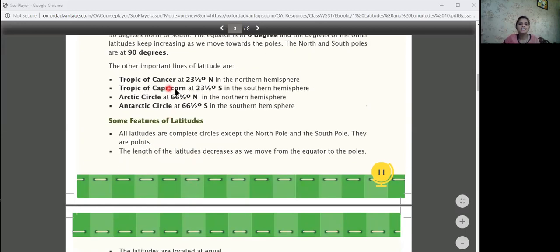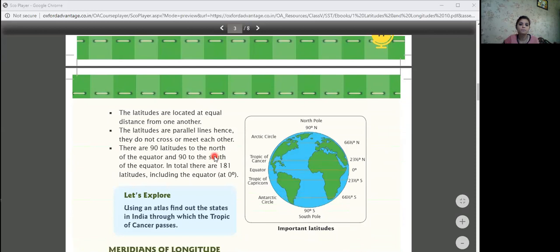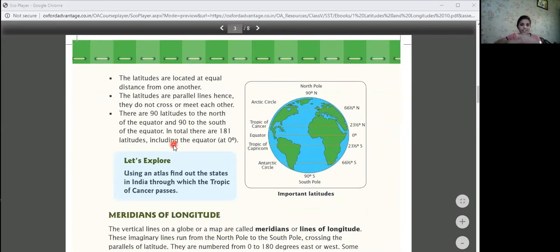So let's see some features of the latitudes. All latitudes are complete circles except the North Pole and the South Pole. They are points. The length of latitudes decreases as we move from the equator to the poles. The latitudes are located at equal distance from one another. The latitudes are parallel lines, hence they do not cross or meet each other. There are 90 latitudes to the north of the equator and 90 to the south of the equator.